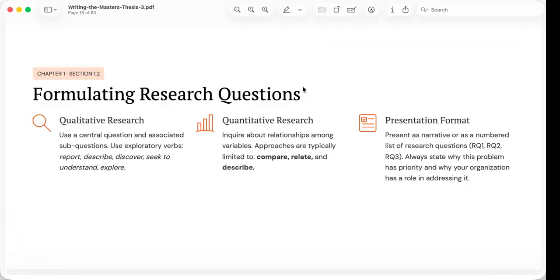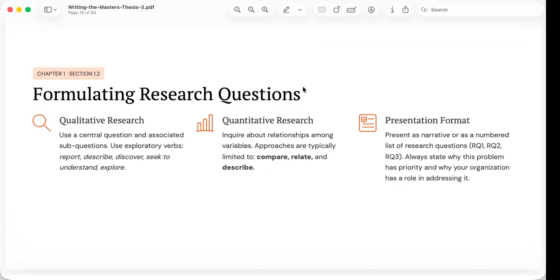For example, instead of asking whether a program is effective, a qualitative researcher may ask, what are the experiences of the participants during the implementation of the program? This type of question encourages rich and detailed answers.